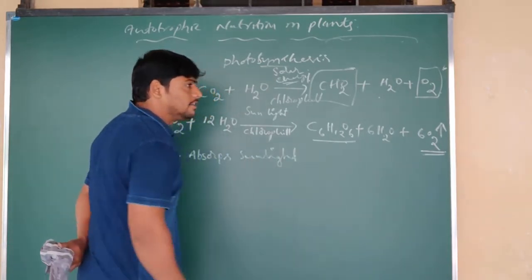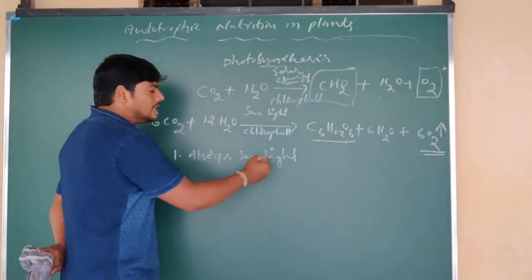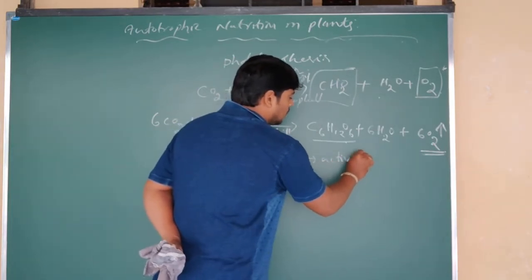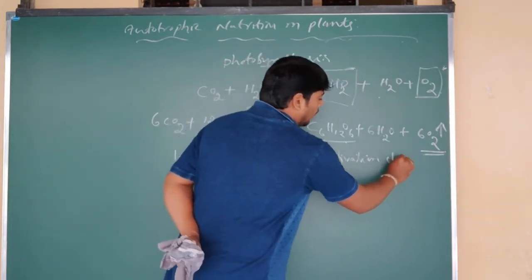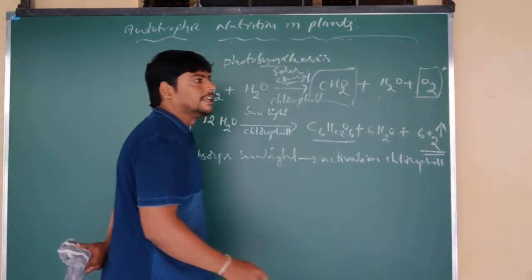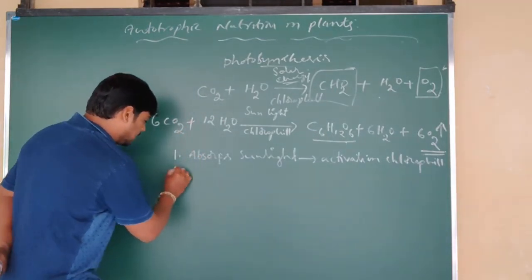That is the important event which is occurring. So the leaves absorb the sunlight, which helps in activation of chlorophyll. So the inactive form of chlorophyll gets activated. That is the first event.